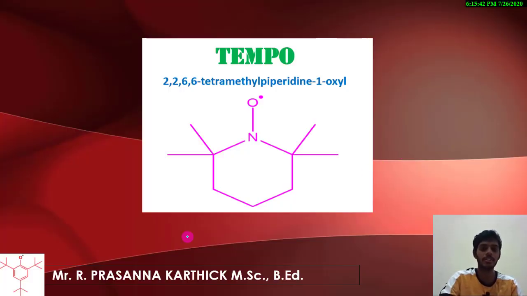Hi, today in this video we are about to discuss a reagent called TEMPO, which is 2,2,6,6-tetramethylpiperidine 1-oxyl, and this is the structure of TEMPO. In this, a radical seems to be present which is more stable because of the steric effect. For better understanding, please don't skip this video and watch till the end. This TEMPO will oxidize the alcohols and also the sulfides to sulfoxides. Let's start.